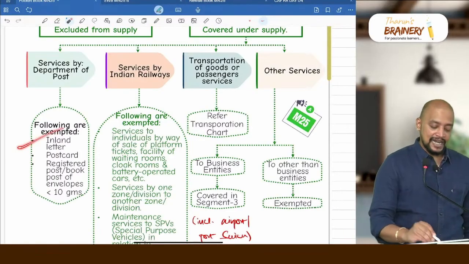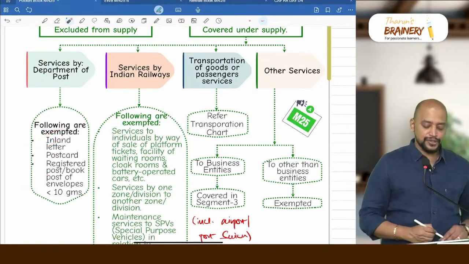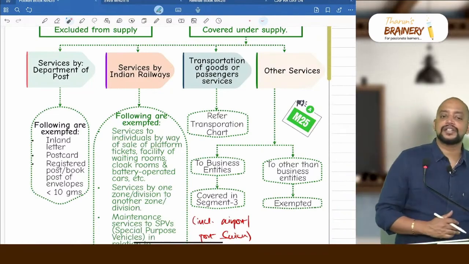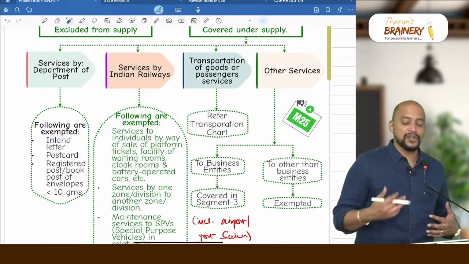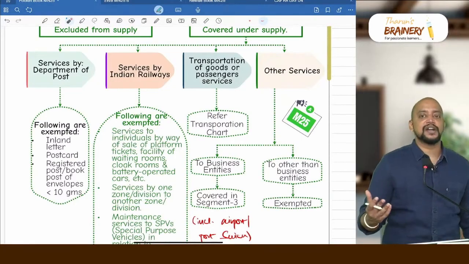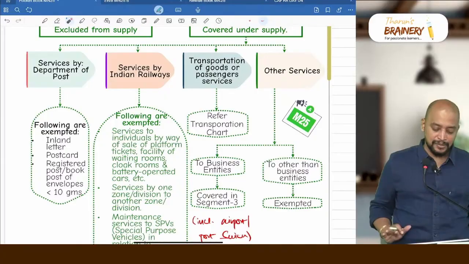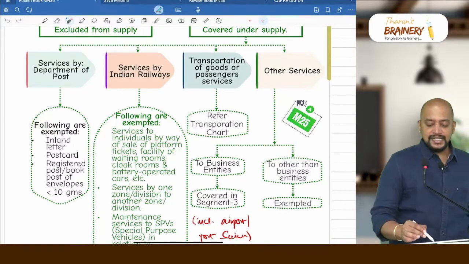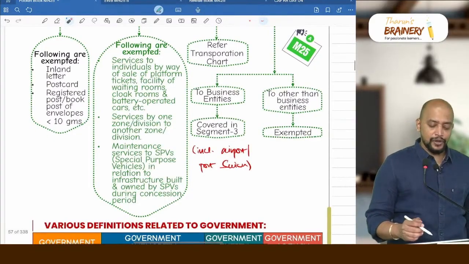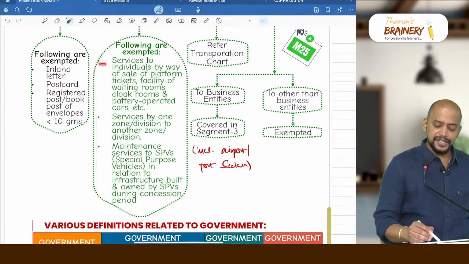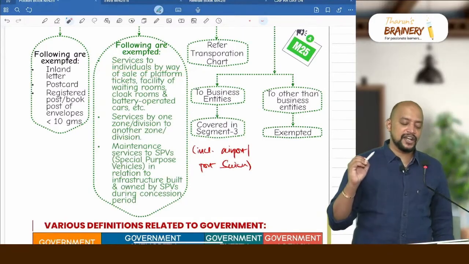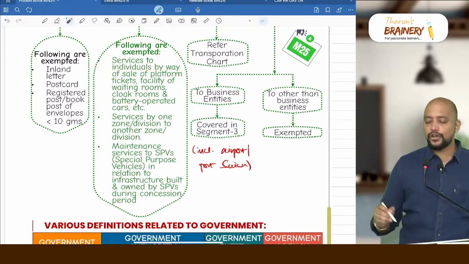What are they? Inland letter, postcard, registered post or book post of envelope less than 10 grams. So this is no change. Previously also the same, now also the same. Other activities will be taxable. What are the other activities of Department of Post? Speed post, express parcel post, life insurance, etc. That will be taxable. Then next one, services by Indian Railways. The following are exempted: services to individuals by way of sale of platform tickets or facility of waiting rooms, clock rooms, battery operated cars.